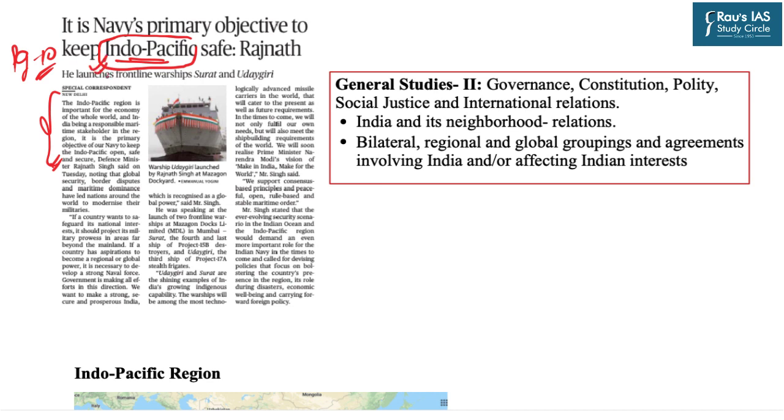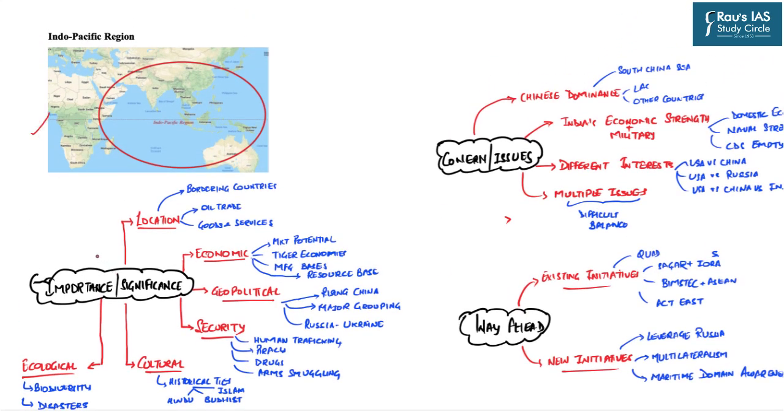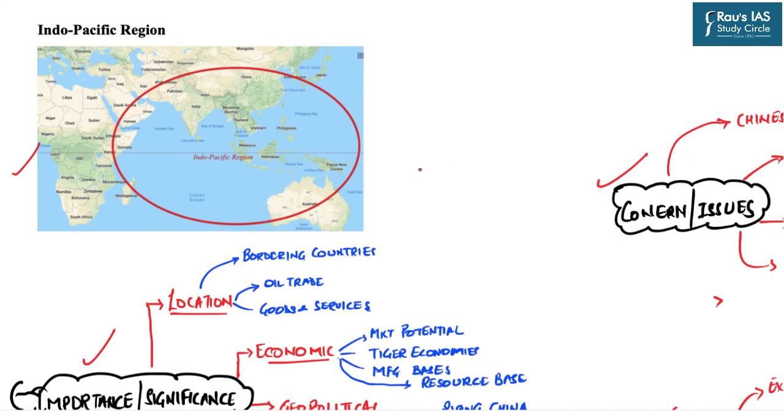In this very context, it becomes very important for us to understand the global geopolitics associated with the Indo-Pacific region. From the UPSC syllabus perspective, this topic appears in General Studies Paper 2 in the Mains section of International Relations, in the subsections of India and its neighborhood relations, as well as bilateral, regional and global groupings which affect Indian interests. In today's detailed session, we are going to learn about the Indo-Pacific region, its importance or significance, concerns or issues, and the way ahead. In the way ahead, we will learn about the existing initiatives as well as the new initiatives which should be taken by India in order to achieve its national interests. So now let us begin our discussion.